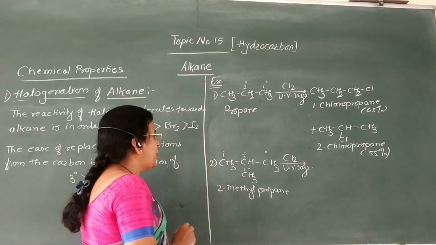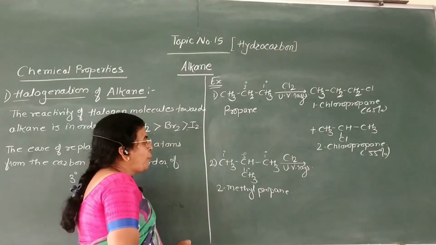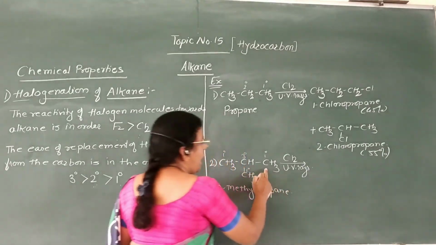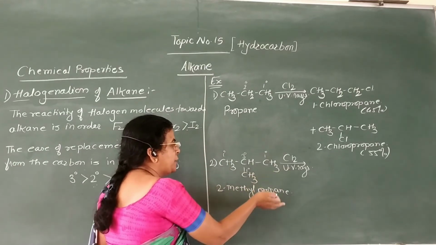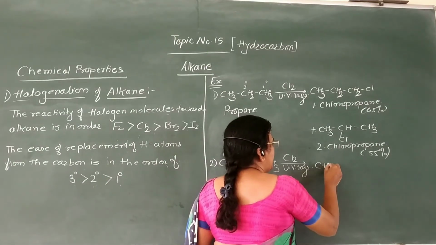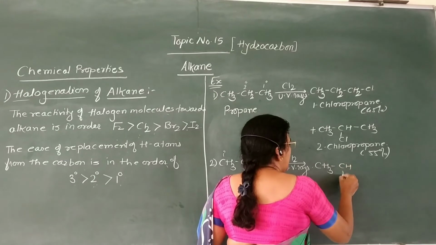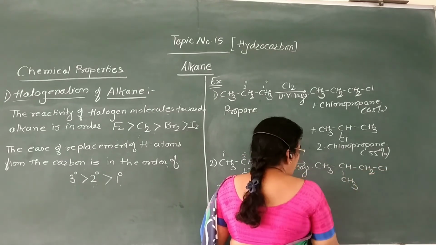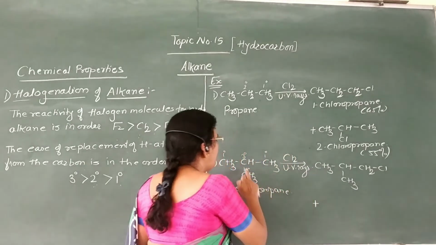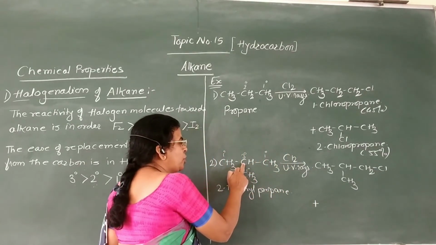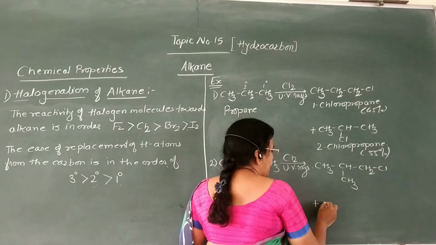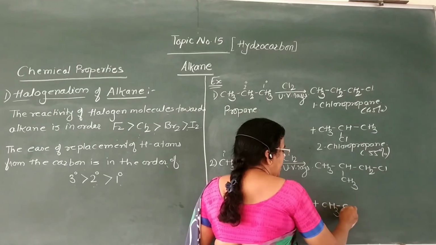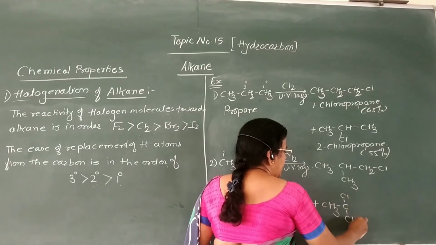Now here we will get a mixture of two products. If the hydrogen atom from primary carbon atom is replaced, then we will get CH3, CH3, CH2Cl, plus, if hydrogen atom from this tertiary carbon atom is replaced, then we will get CH3, Cl, CH3, CH3.